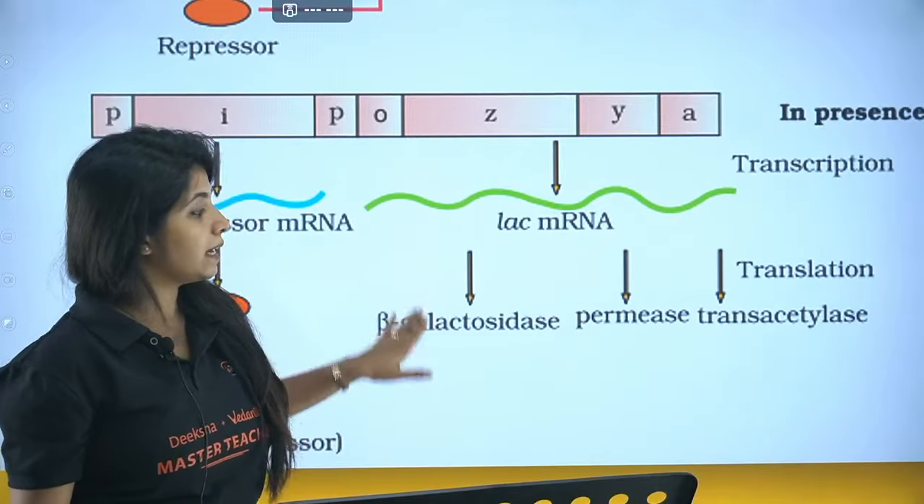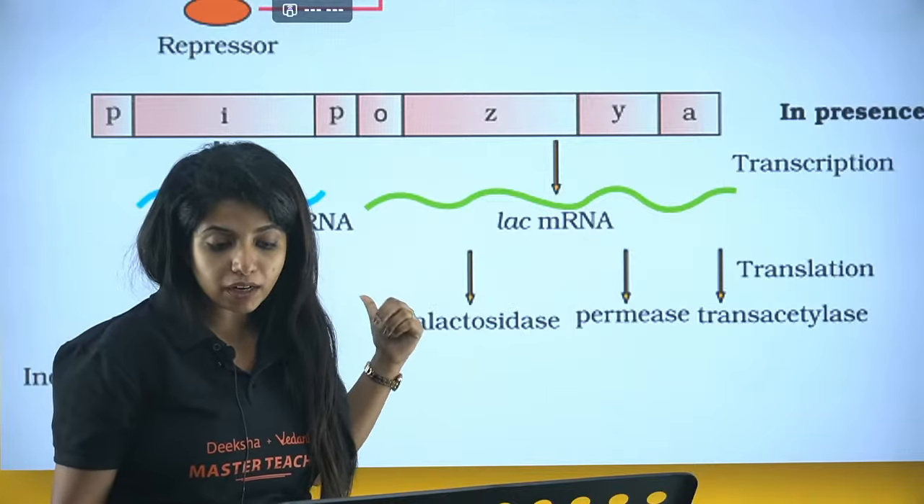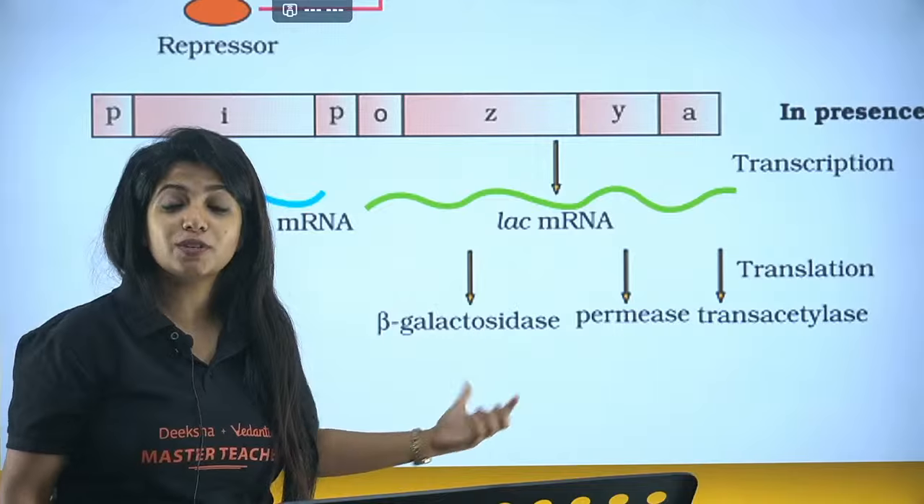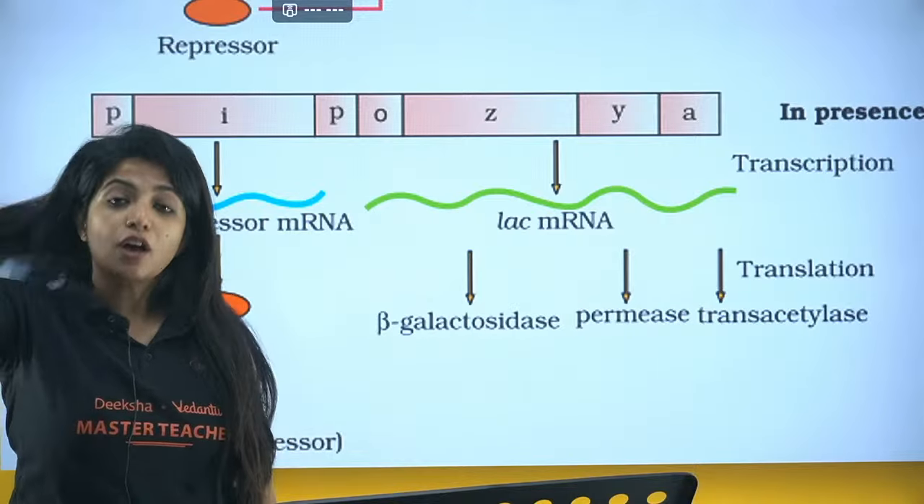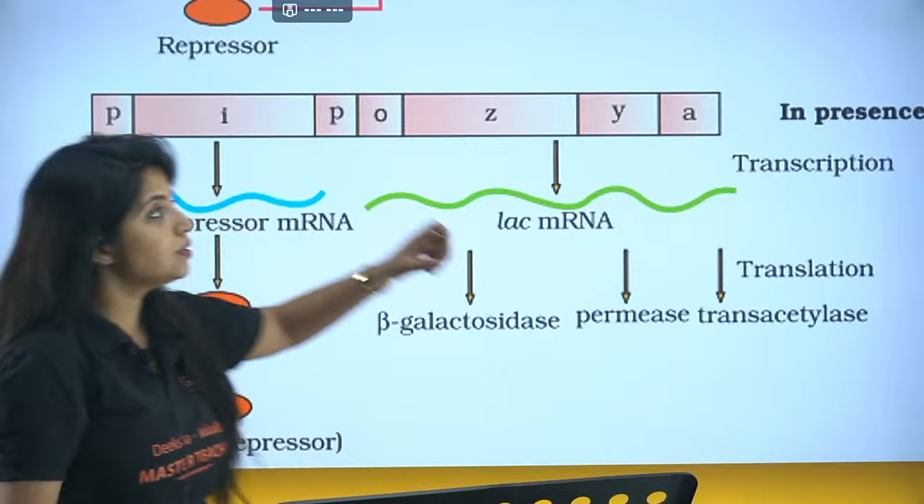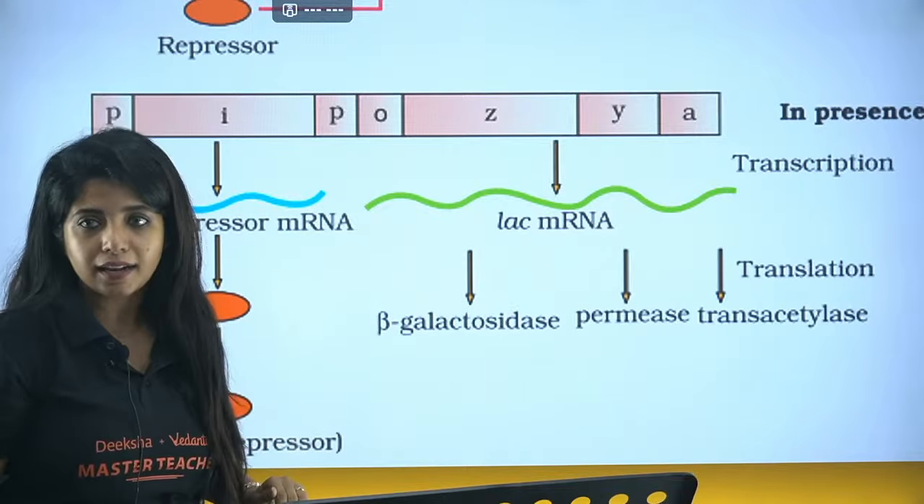So, Z codes for beta-galactosidase, which is going to break the lactose. In the nutrient medium, you have the lactose, okay? The lactose is broken down into glucose and galactose, and this glucose is going to give the energy to the E. coli. Fine. And permease is helping in what? Permease is going to increase the permeability of the membrane such that more lactose can get in.